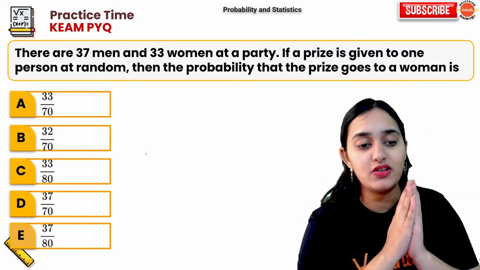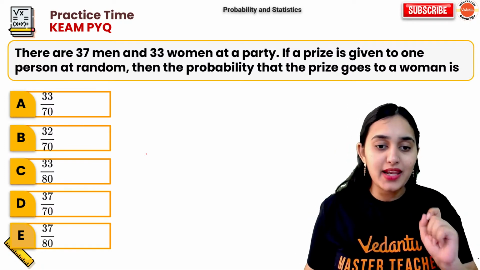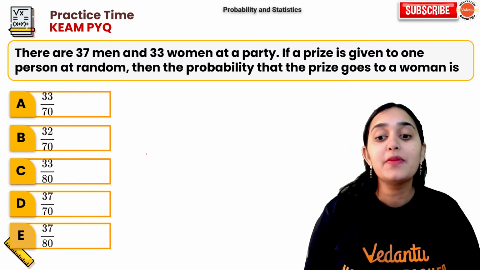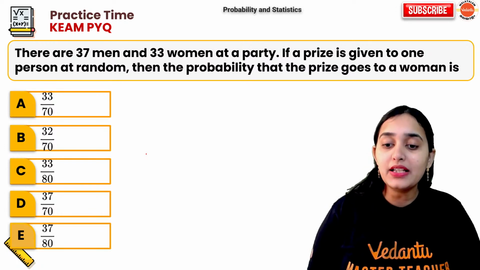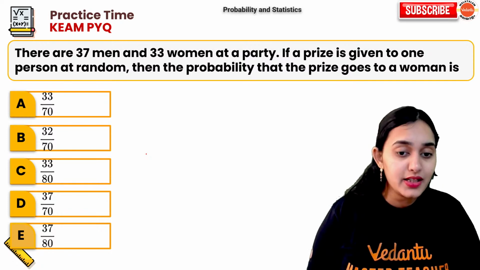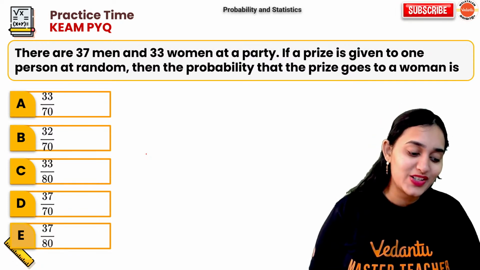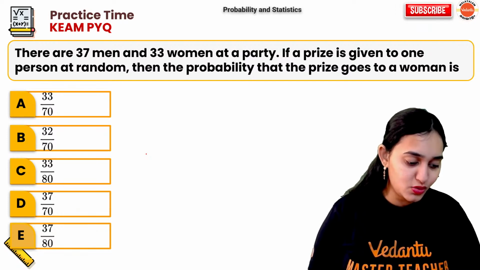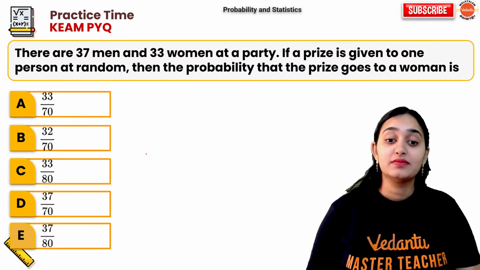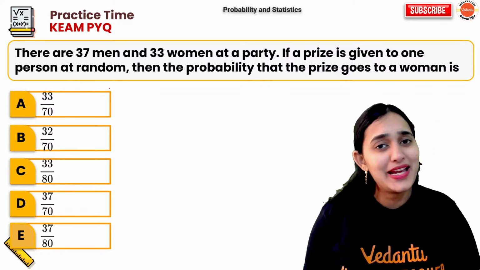Everybody answer this question. There are 37 men and 33 women at a party. If the prize is given to one person at random, the probability that the prize goes to a woman is dash. Very good, Shakti. Super fast, super quick. That is an easy question.